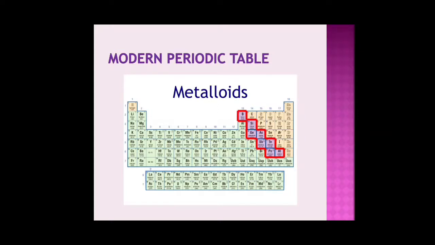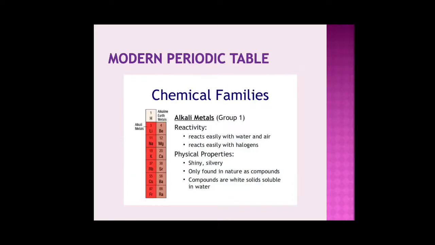So it starts with boron, silicon, germanium, arsenic and so on. These are all called your metalloids. So their properties are in between metals and non-metals.